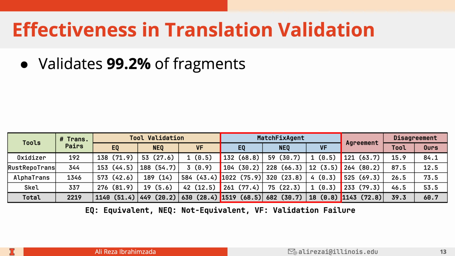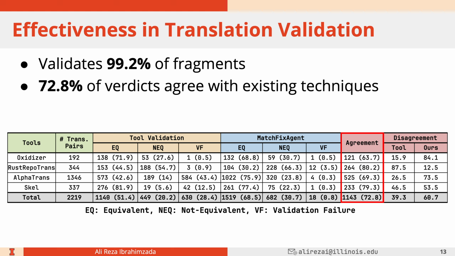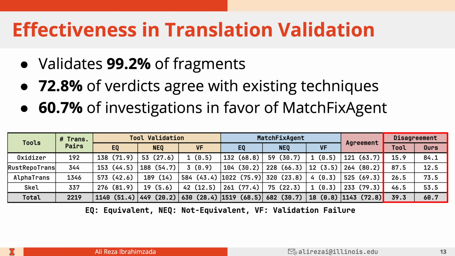For the 99.2% of them, we collect all those verdicts, and we compute an agreement score. Agreement is whenever MatchFixAgent and the existing tools agree with each other on a verdict. On average, 72.8% of verdicts generated by MatchFixAgent agree with existing techniques. So what happens when we have a disagreement? Disagreements can happen, for example, as false positives or false negatives. Here, a disagreement is, for example, AlphaTrans says something is equivalent, but MatchFixAgent says that they're not equivalent. So that's a dispute.